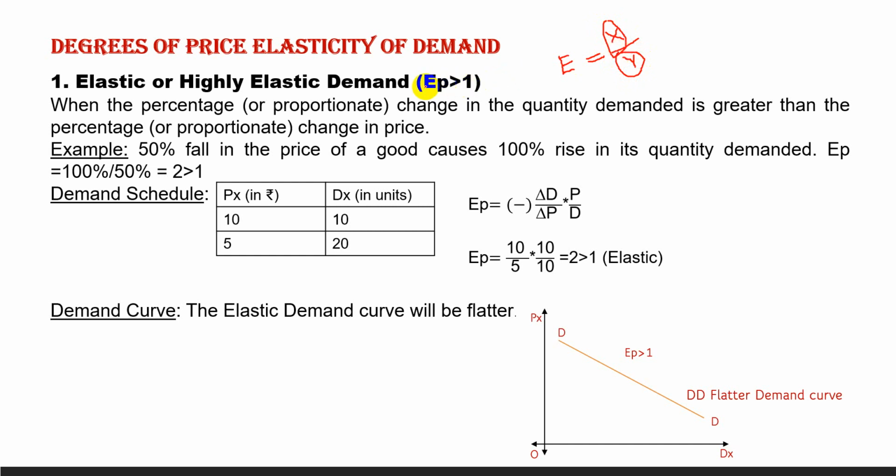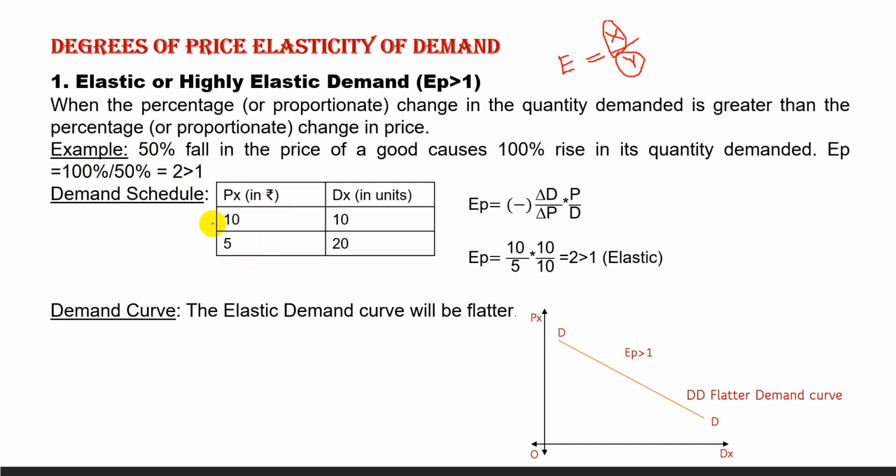We have got the definition of elastic demand. When the percentage or proportionate change in quantity demanded is greater than the percentage or proportionate change in price, then the demand for a commodity is said to be elastic, and its value will be greater than 1. For example, we can easily set an example: 50% fall in the price of a commodity causes 100% rise in its quantity demanded. Obviously, EP is equal to percentage change in quantity demanded, 100, divided by percentage change in price, 50. So the result is 2. 2 is greater than 1, that's why it is elastic.